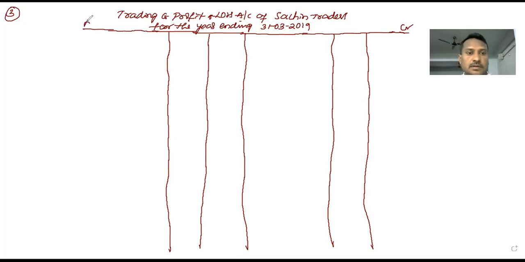Debit and credit, both sides. Particulars, rupees, total rupees. Particulars, rupees, total rupees.